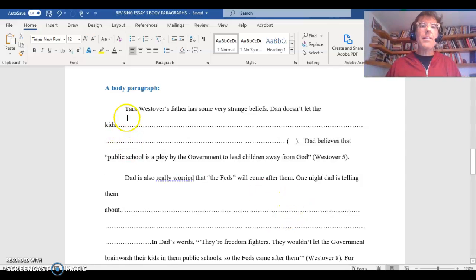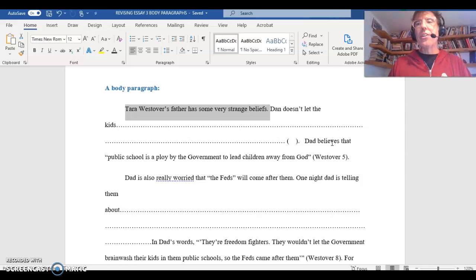But now look at this very first topic sentence. At first, this beginning seemed okay, but now we realize that it's much too broad. And this is essential for learning to write long papers.